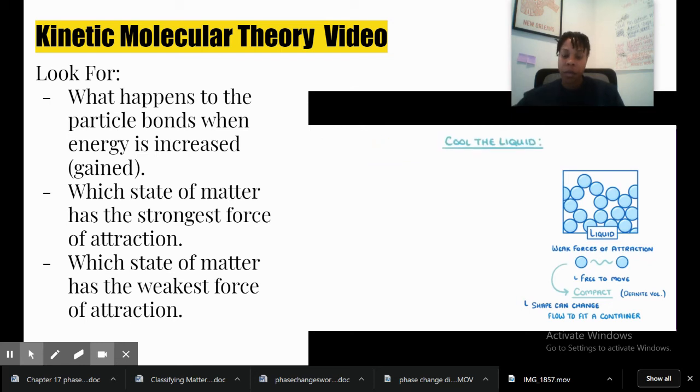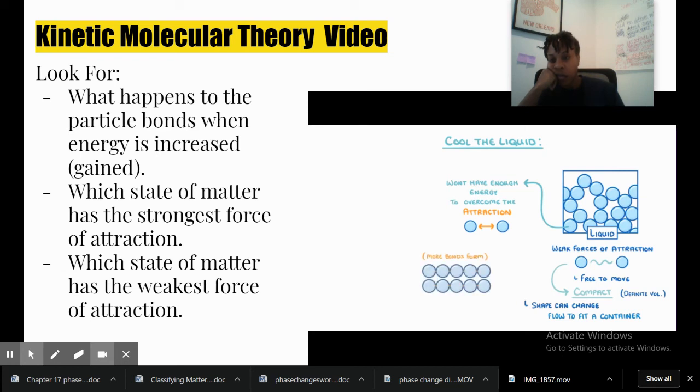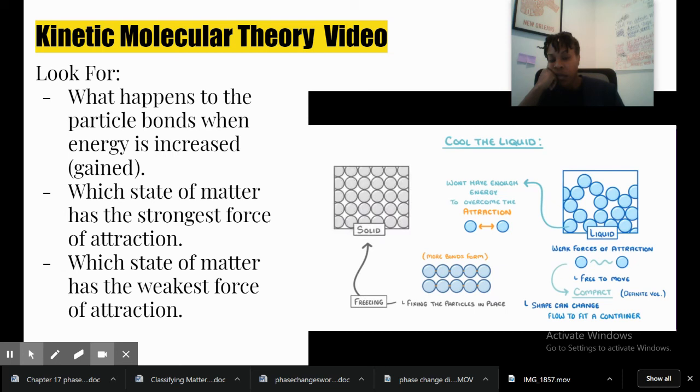As we cool down the liquid even further, the same thing happens. The particles won't have enough energy to overcome the attraction between the molecules. And this time, even more bonds form, fixing the particles in place and freezing the liquid into a solid.